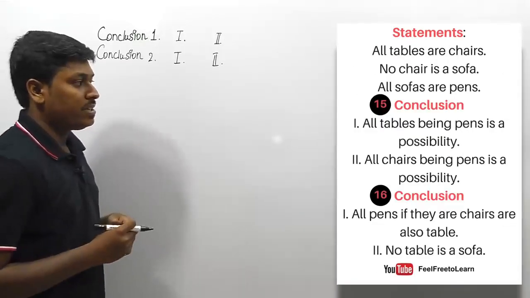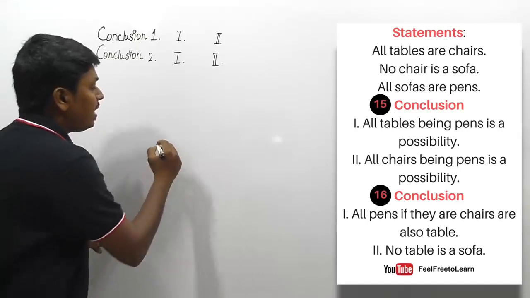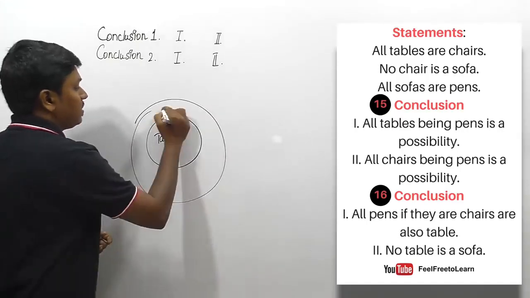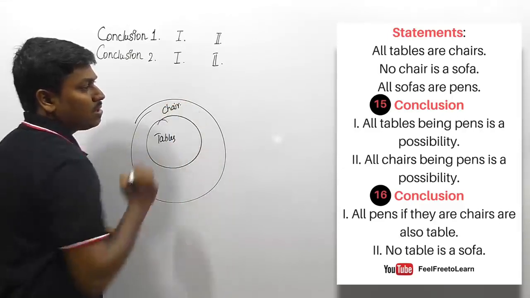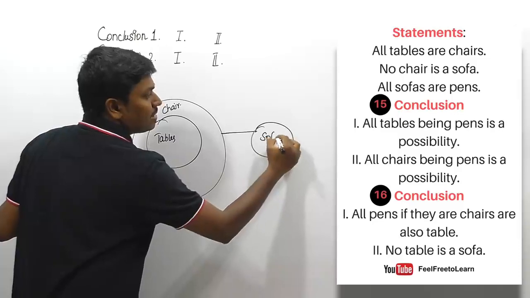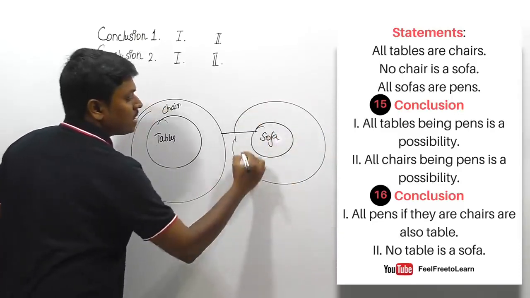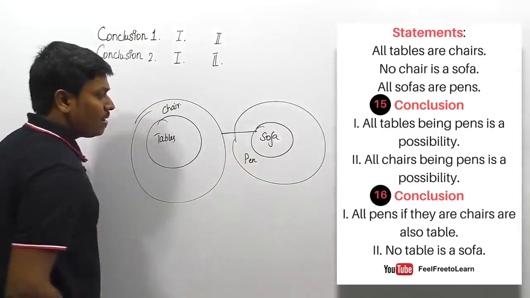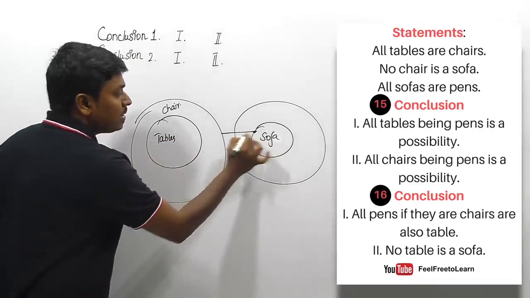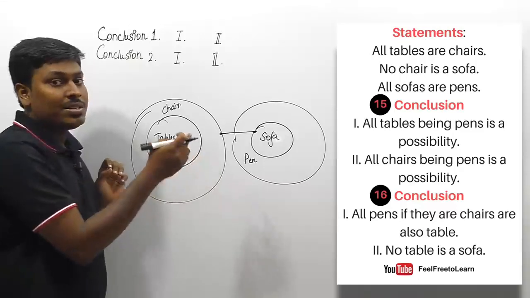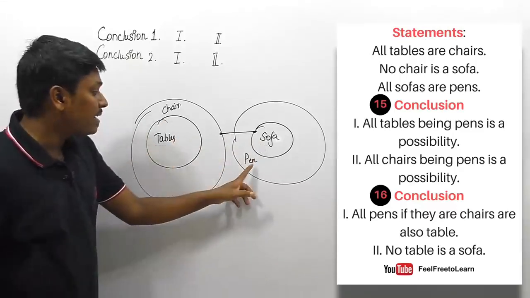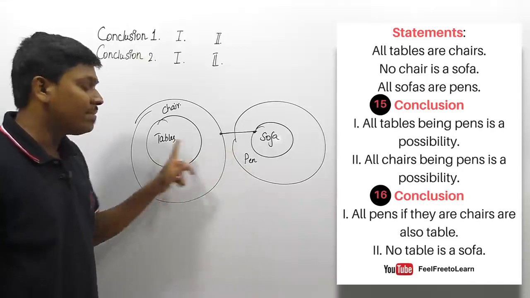Next syllogism question. The statement is all tables are chairs, right? And the second statement is no chair is a sofa. And the third statement is all sofas are pen. Friends, listen here. From this Venn diagram, we can surely say that there is no possible of connecting sofa with chair, and also no possible of connecting sofa with table. But there is a possible of connecting pen with chair and also pen with table.